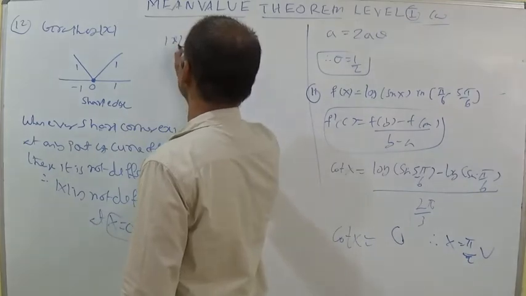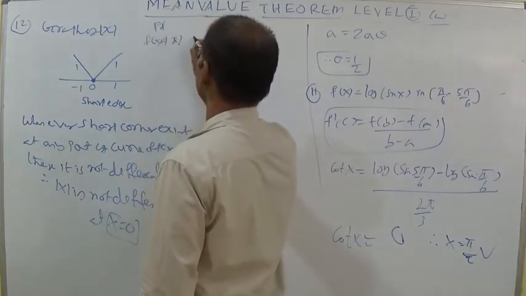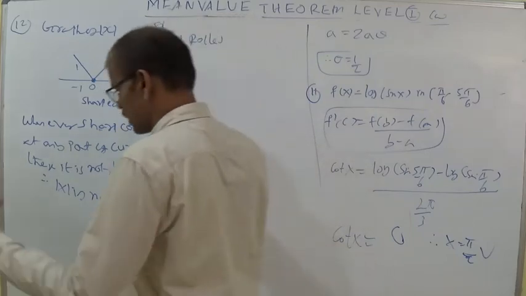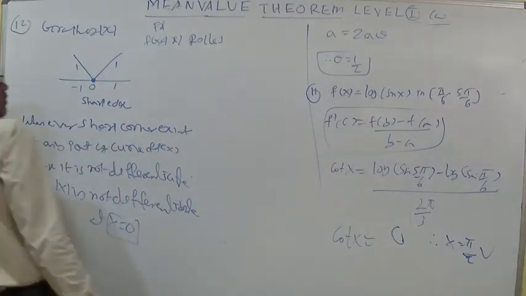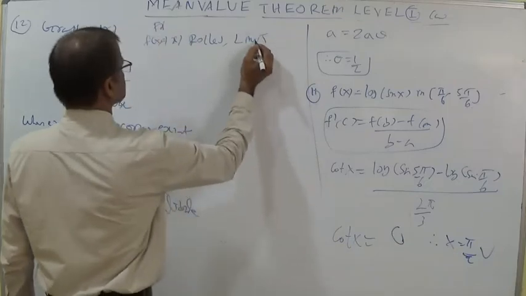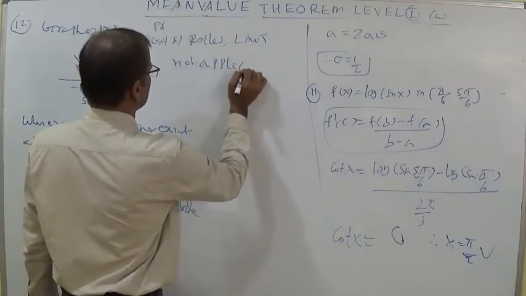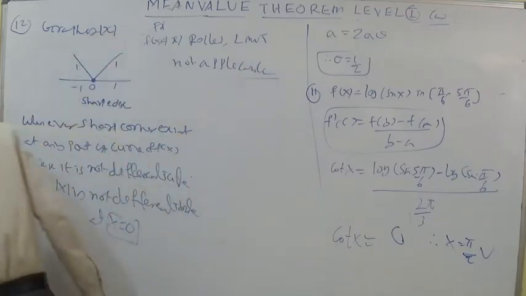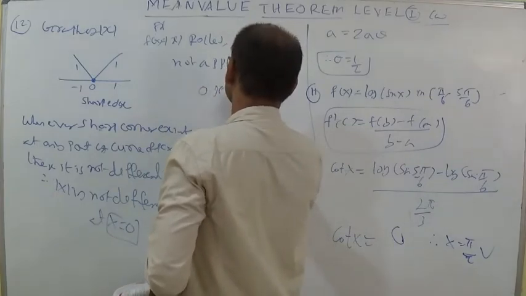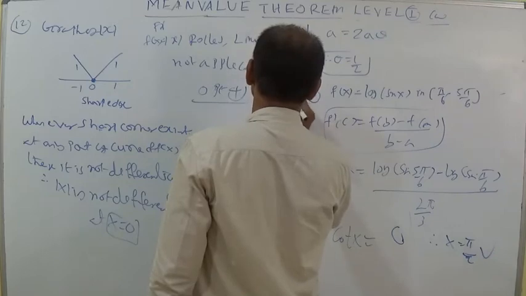So for f of x equal to mod x, Rolle's theorem is not applicable. Lagrange's mean value theorem is also not applicable. Rolle's and Lagrange's mean value theorem are not applicable. So according to this, it is option 4, because the interval given is -1 comma 2.